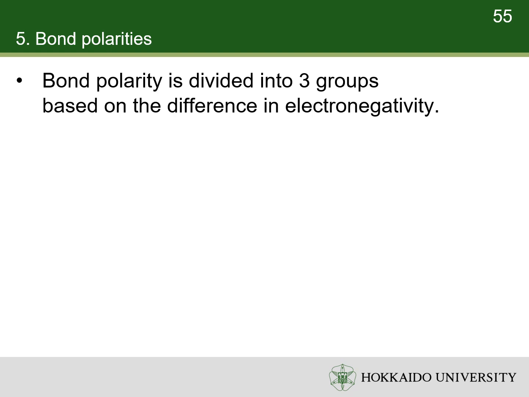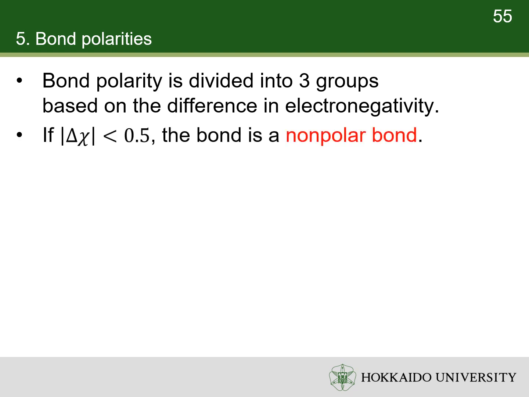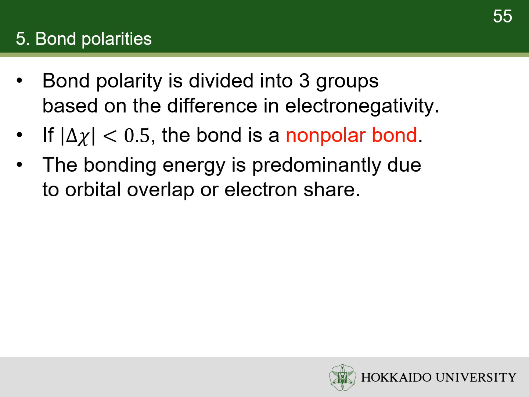Bond polarity is typically divided into three groups that are loosely based on the difference in electronegativity between the two bonded atoms. Nonpolar bonds generally occur when the difference in electronegativity between the two atoms is less than 0.5. The charge separation in a nonpolar bond is weak, so that the bonding energy is predominantly due to orbital overlap or electron sharing. The dipole moment of a nonpolar bond is small.